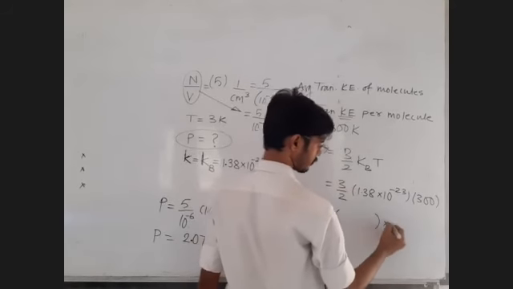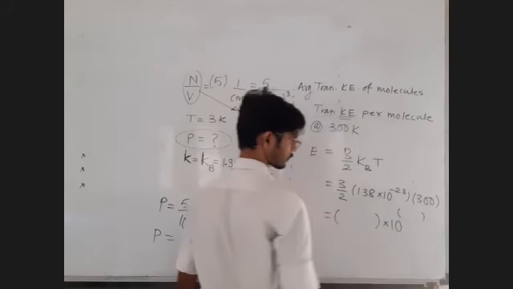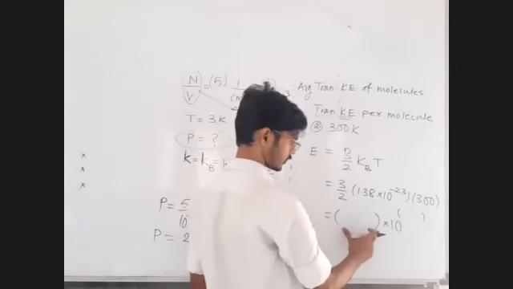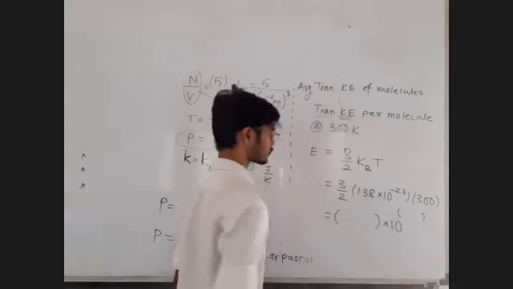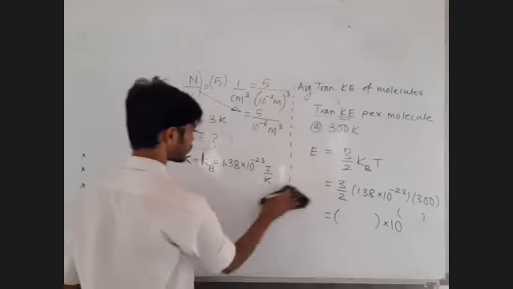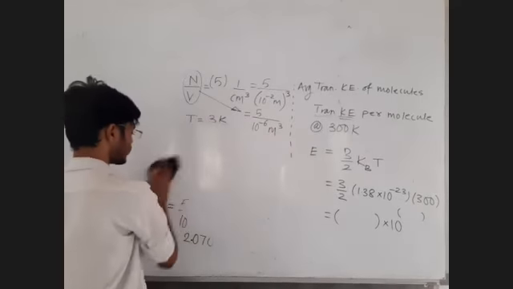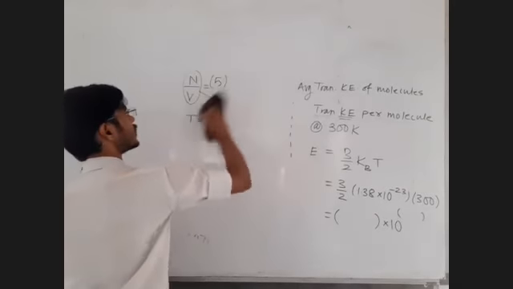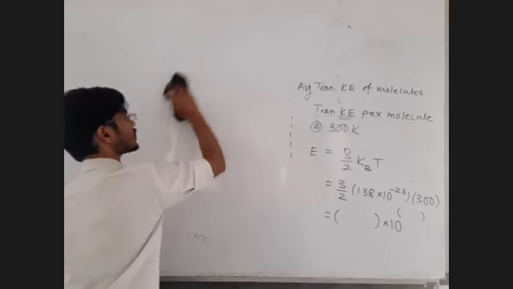This number multiplied by 10 raised to what? Just write the two numbers as the answer. This number, comma, this number. I want the decimal point after the first digit. Do the calculation and tell me the answer. Such kinds of calculations we will be asking you in the exam.